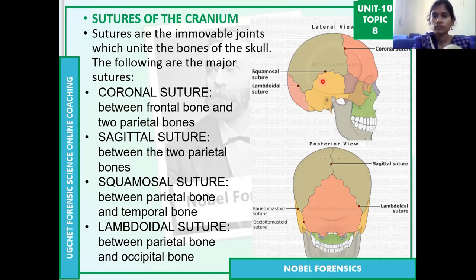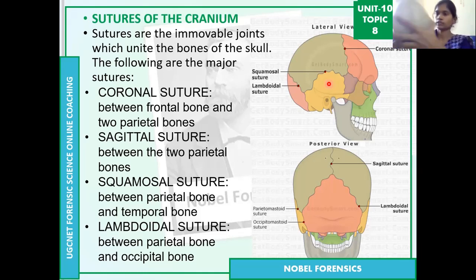So you can see in the image, this squamosal suture is in between the parietal bone and also the temporal bone. There are two squamosal sutures, one on each side of the skull. In this skull it is actually fused, so it is a very old skull, because based on suture closure, we can say that it is a very old skull.